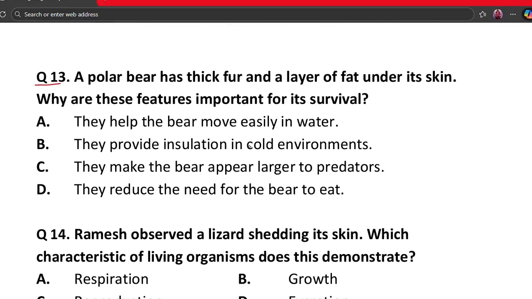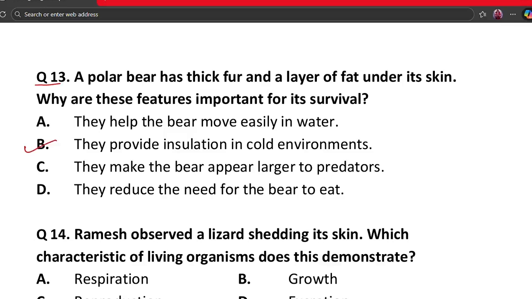A polar bear has thick fur and a layer of fat under its skin. Why are these features important for its survival? A. They help the bear move easily in winter. B. They provide insulation in cold environments. C. They make the bear appear larger to predators. And D. They reduce the need for the bear to eat. The correct answer is option B.